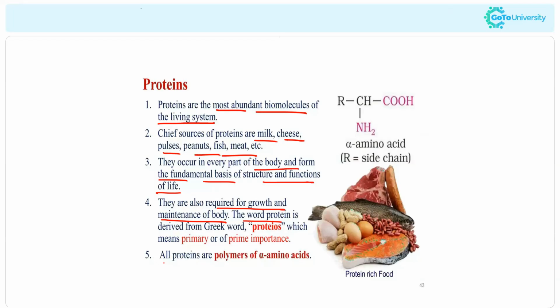So actually all the proteins are polymers composed of the monomers amino acids. So amino acids are the building blocks of proteins. So proteins are polymers of alpha amino acids. Okay, so if you consider an amino acid, we can see the functional groups, that is the amino group and the carboxylic group. So both these functional groups are present in the amino acid. These kind of amino acid units will combine together to produce one protein chain.